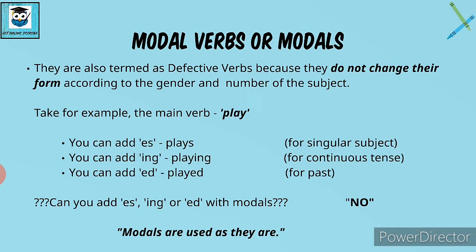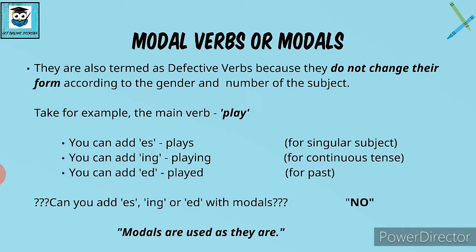So take for example the main verb play, right? So we have a verb play. Now we can add s with play if our subject is singular, like she plays. We cannot say she play because she is singular, so we have to add s with our verb. Then we can add ing also for using the word play in continuous tense, so it becomes playing. She is playing. Then we can add ed also, and the word becomes played for denoting past tense or perfect tense.